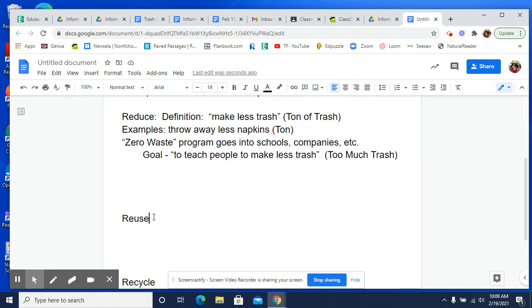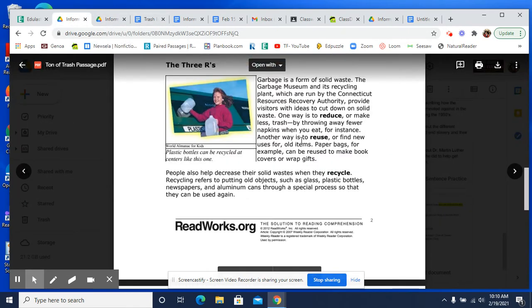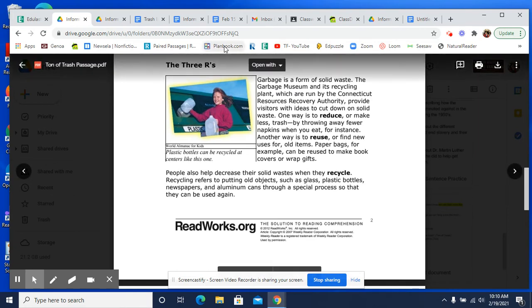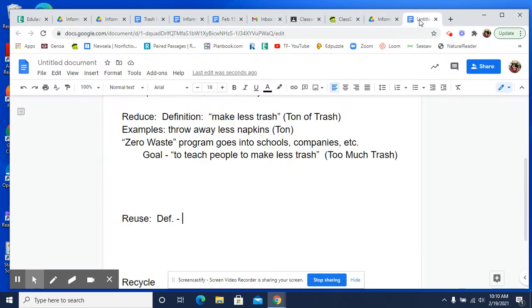Okay. So now let's go on to reuse. Well, I'm going to use the same format. Okay. So I'm going to start with the def. Okay. Notice I am doing more abbreviations. Okay. The notes are for you. So as long as you understand the notes, they're fine. This one also has the definition is hard to reword. Find new uses for old items. So I think I'm going to quote that one also, just because it's hard to reword that.